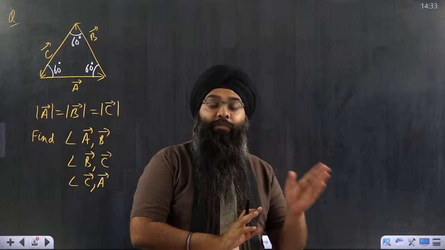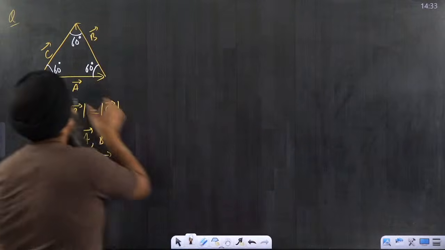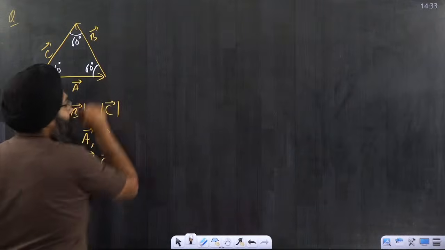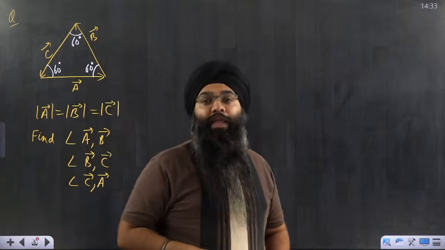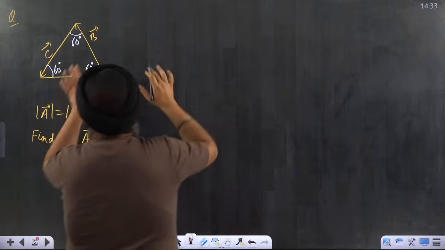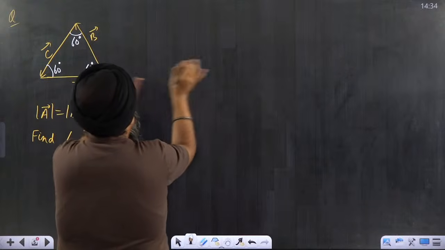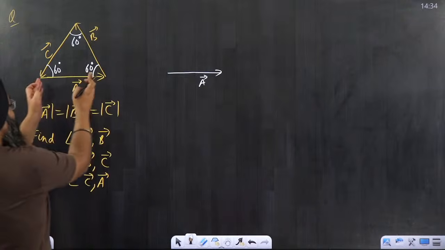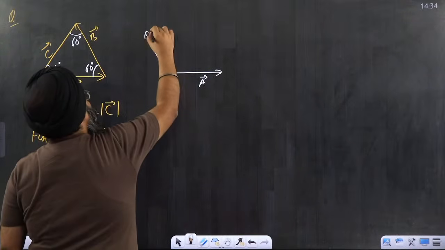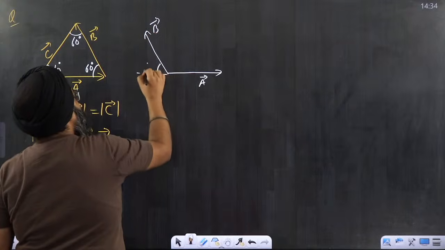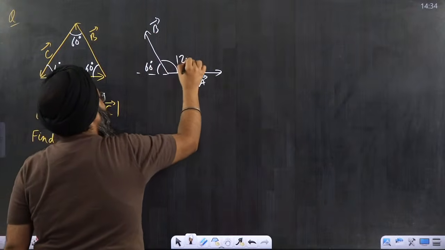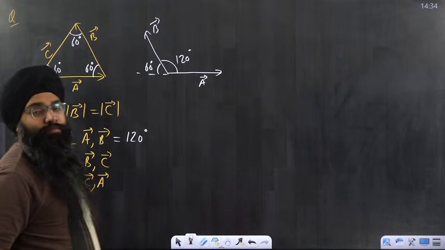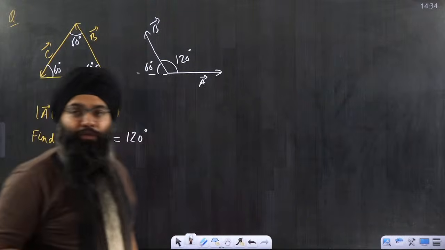If you want to find the angle between A vector and B vector, then you have to shift this particular vector here. Then only you can find the angle between the two vectors. So for A vector and B vector, I will draw the diagram again. This is my A vector. I shifted this vector ahead and this is my B vector. And this was the angle 60 degree. So if this is 60 degree, this will be 120 degree. So the angle between A vector and B vector is actually equal to 120 degree, not 60 degree. I hope it is clear to you.